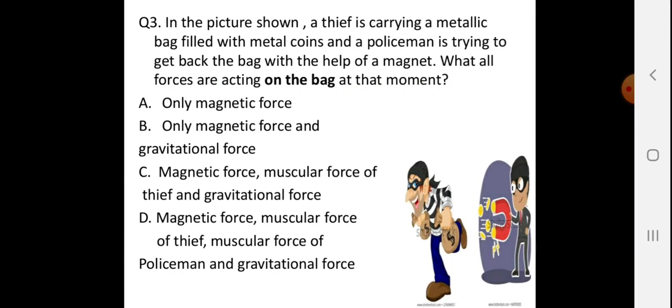Now you can see the picture where a thief is carrying a metallic bag filled with metal coins, and a policeman is trying to get back the bag with the help of a magnet. What forces are acting on the bag? The bag is held by the thief, so that is muscular force. Then magnetic force is also there, and they both are standing on the earth, so gravitational force is also there. So magnetic force, muscular force, and gravitational force. So option D.